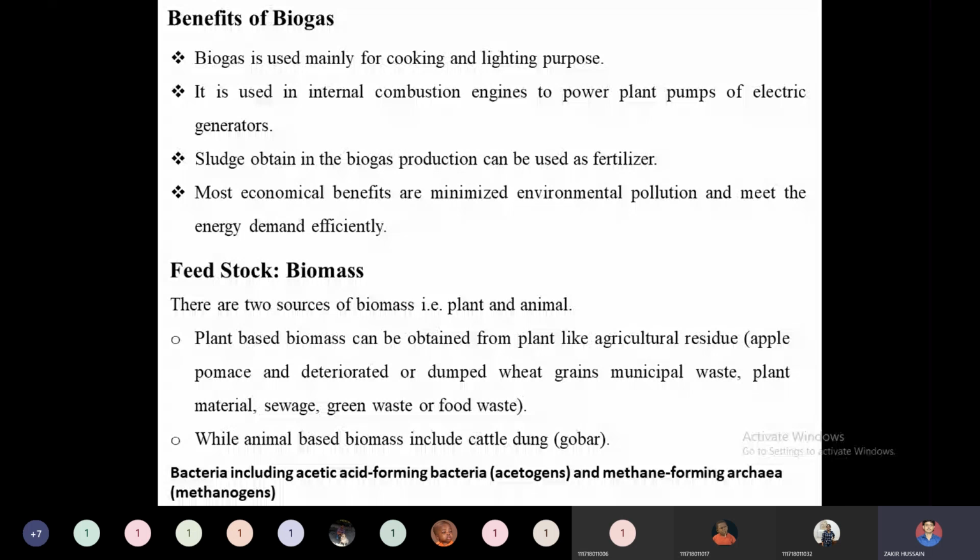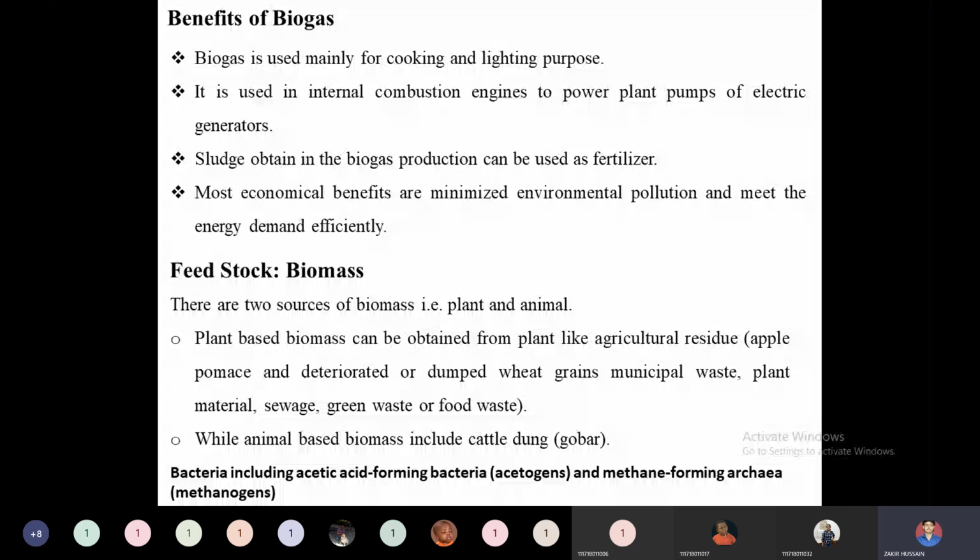But in the rural economy, rural India, they can't access electricity 24 by 7, and they can't access piped gases like LPG. They depend on innovative technologies like biomass or biogas conversion technologies. So biogas is used mainly for cooking and lighting purposes in rural India.